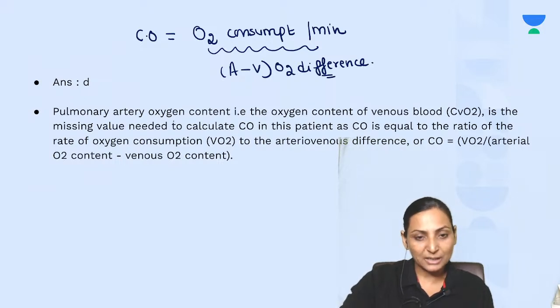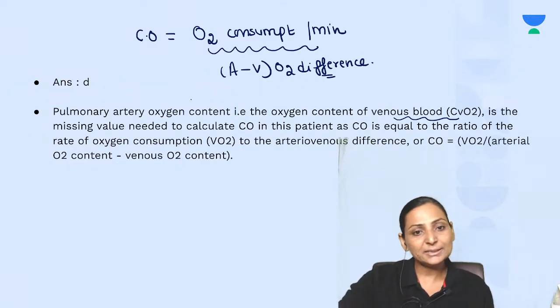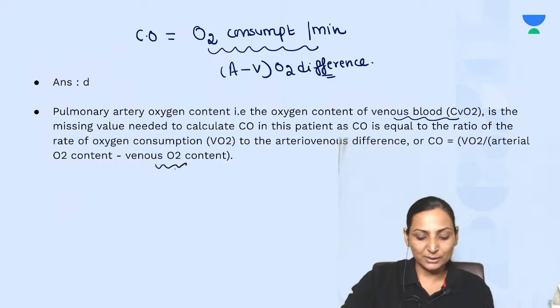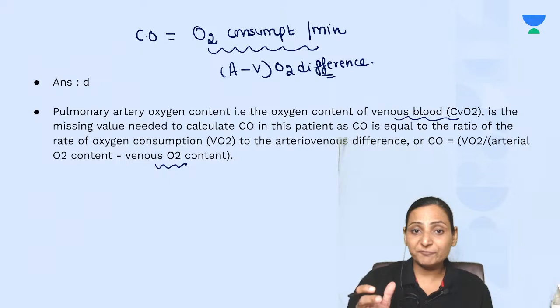So the pulmonary artery oxygen content, that is the oxygen content of the venous blood, is missing in this value, which we need to find out, right? So you can see oxygen content of the arterial blood is given, 169 ml per liter. Oxygen consumption is also given. We only needed the venous oxygen content, which we can obtain. So a very simple question, but sometimes it becomes confusing. But remember, it is simply the Fick's principle for cardiac output estimation.